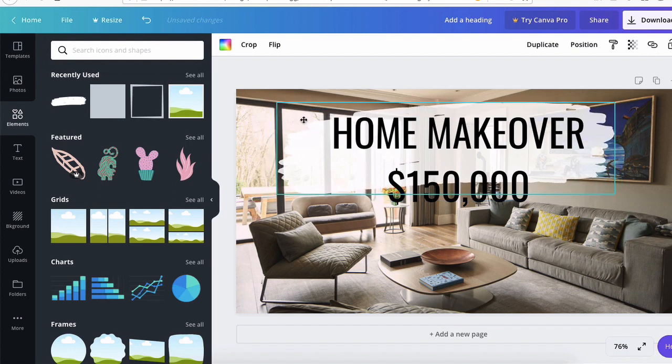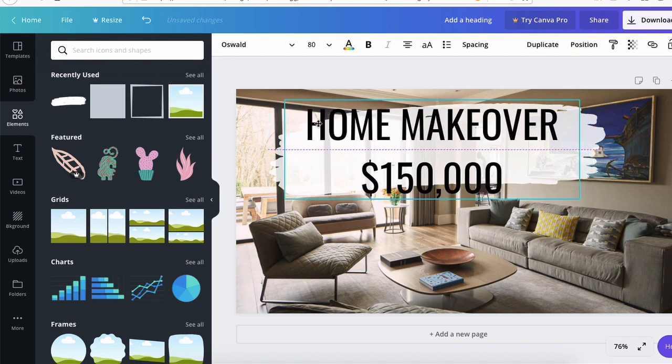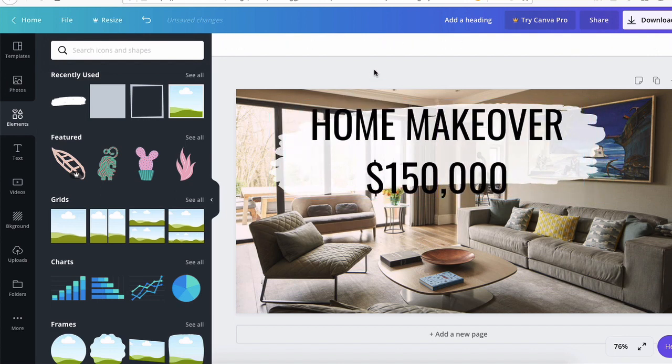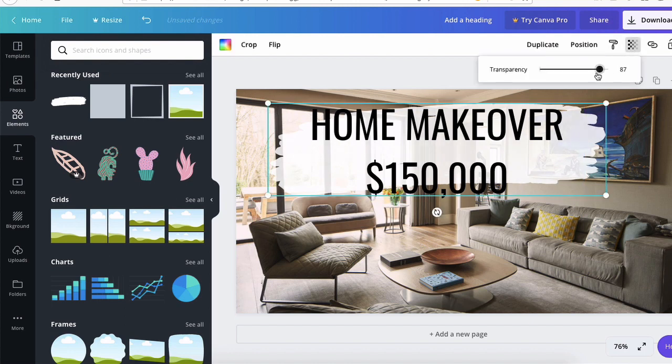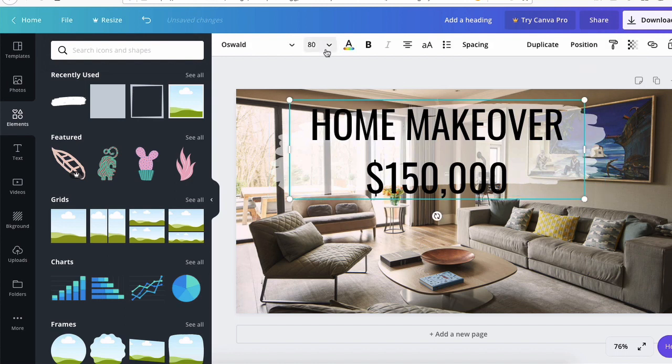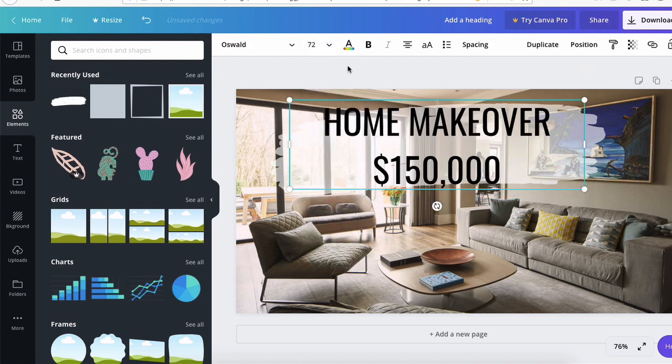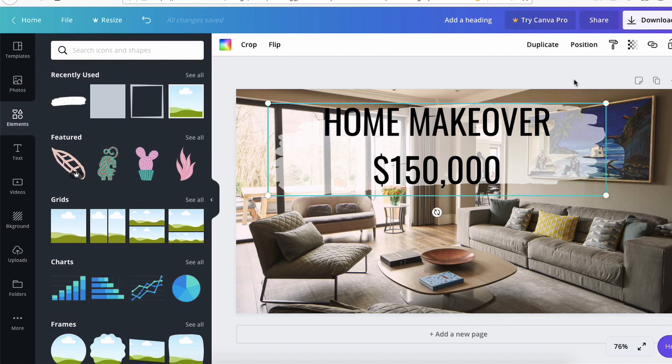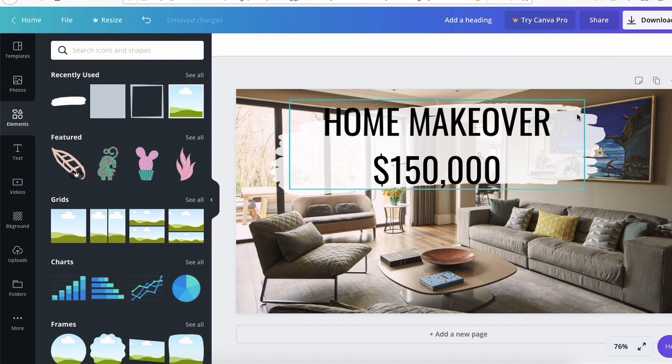Okay, let's center it real quick. Okay, that looks good. So now, let's see if we can decrease the opacity a little bit more. Okay, that looks good. Let's decrease the font a little bit. So now you have an ad that more or less is visible, at least on the background. Let's increase the opacity. You could play with it, of course. Maybe something like this, so it's nice and visible.